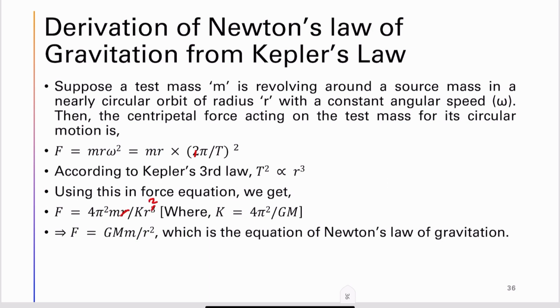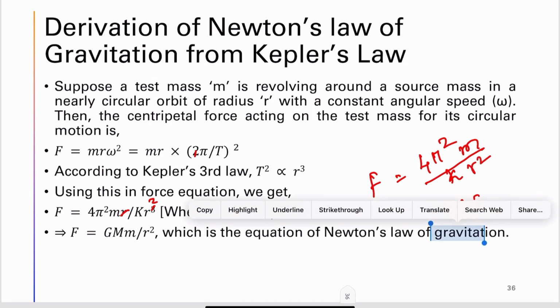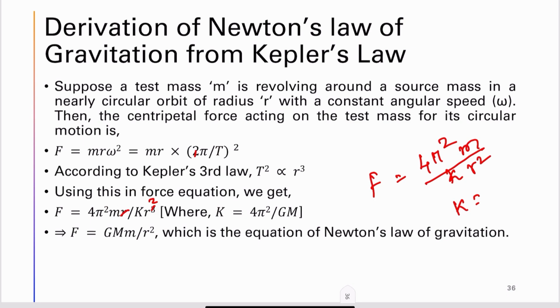So I have F is equal to 4 pi square m divided by k r square, where this k is nothing but 4 pi square by G M. So F is equal to G M m divided by r square, which is nothing but Newton's law of gravitation.